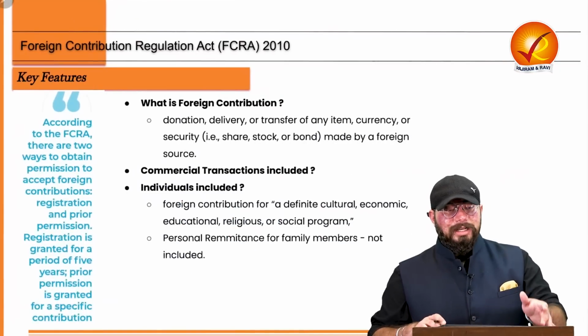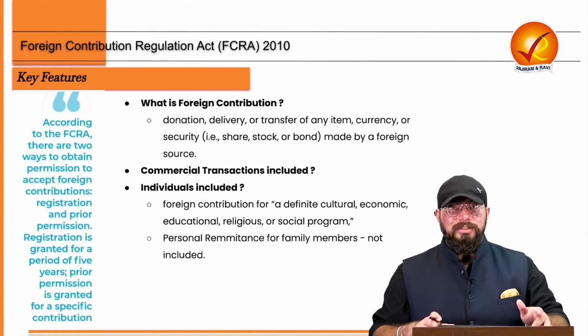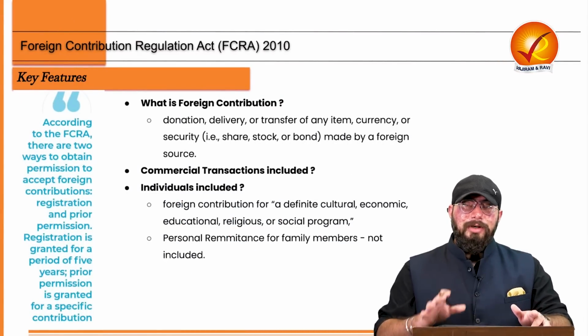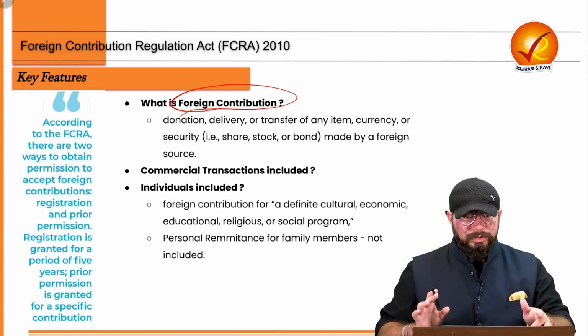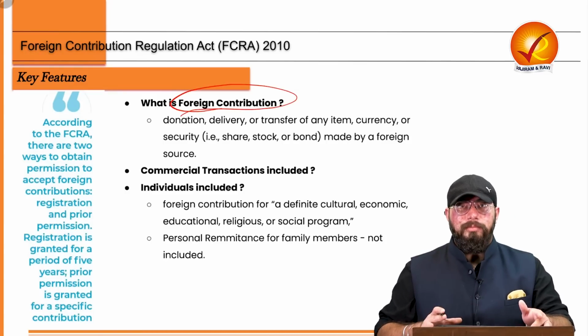Now, what we need to understand under this is what are the key features of FCRA. So, first of all, let us understand what is a foreign contribution under this Foreign Contribution Regulation Act. What is a foreign contribution?